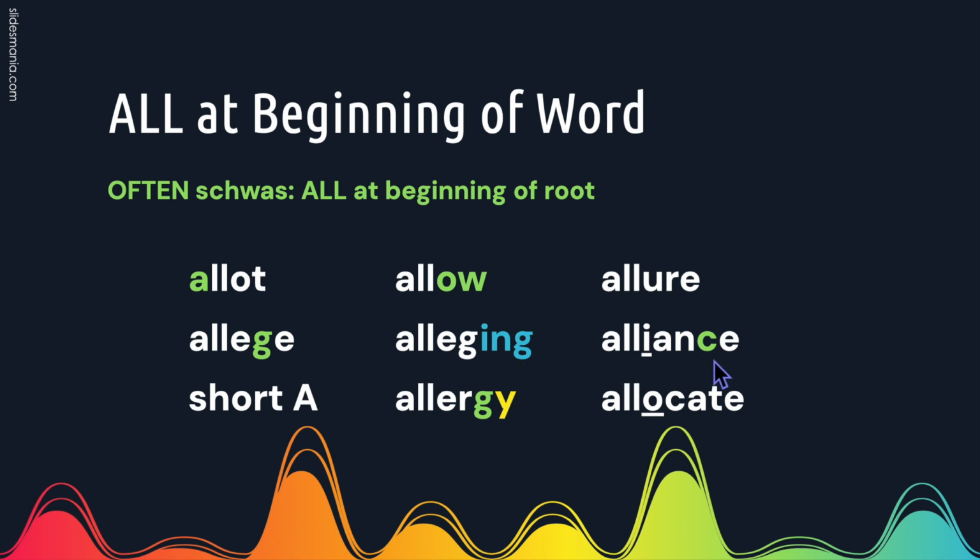Alliance. This C uses its soft sound because C followed by an E, I, or a Y will always have the sound of S. Here are some words where we use a short A sound for a word beginning with A-L-L rather than a schwa. Allergy. Allocate.